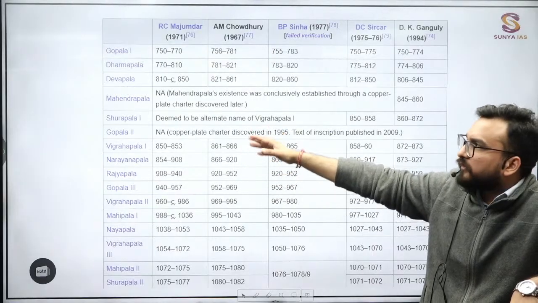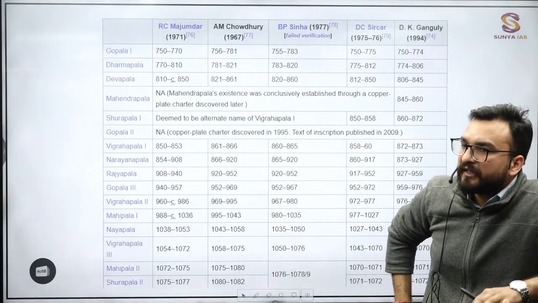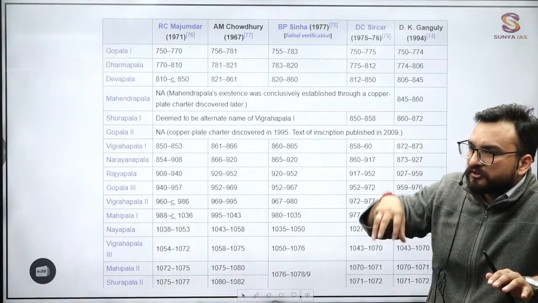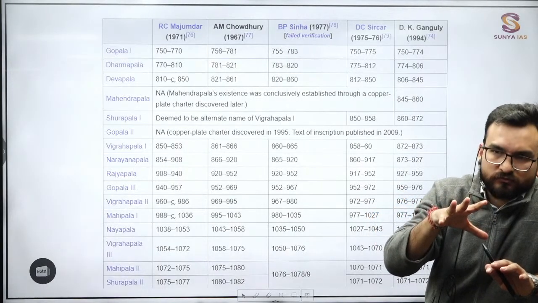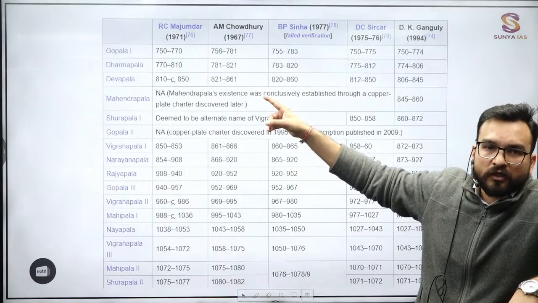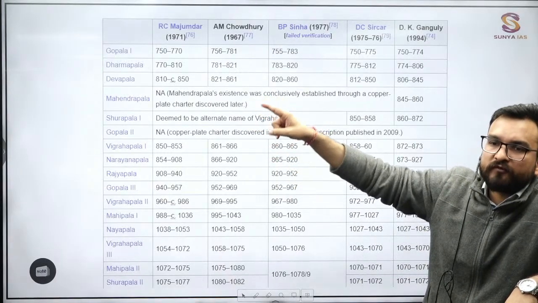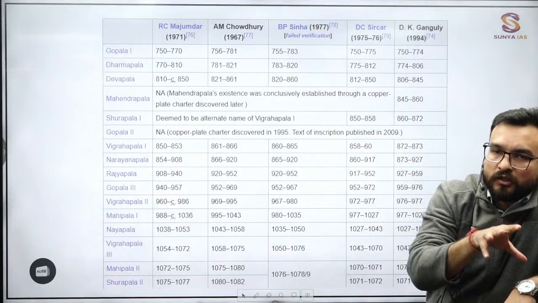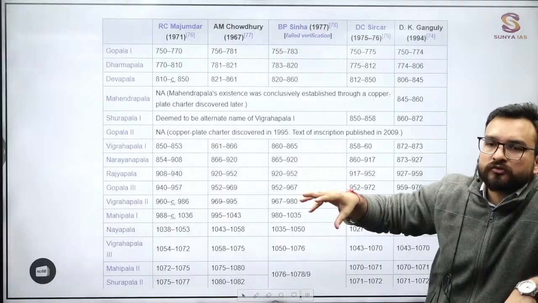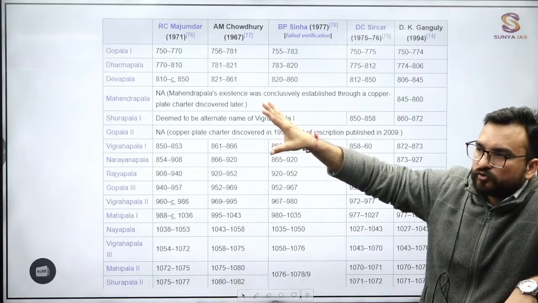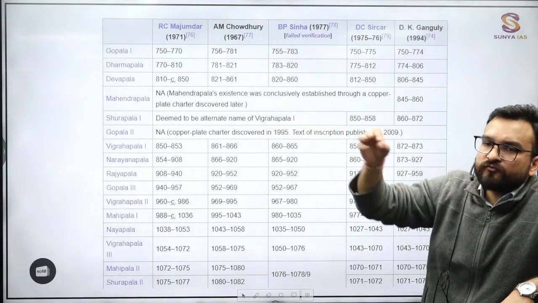Monarchical system was going on. In Gopala's reign, you will be seeing that Gopala was peaceful, trying to consolidate. The next ruler, Dharampala, will be trying to control Kannauj. He will be able to defeat certain rulers of the Gurjara-Pratiharas also. He will be able to defeat Rashtrakutas also in some wars, and will try to sway over the entire North India for a few years only.